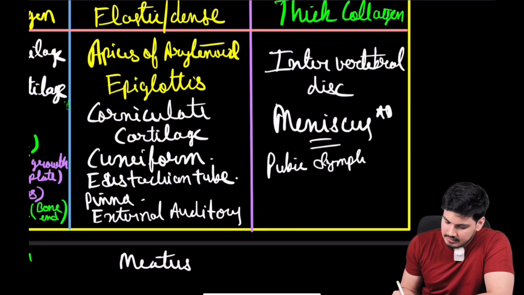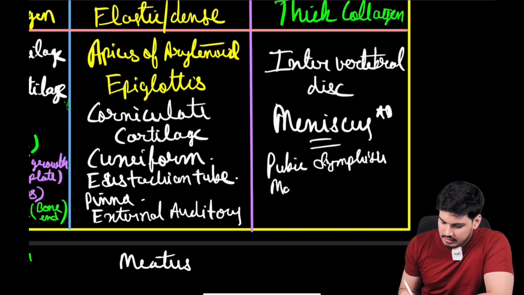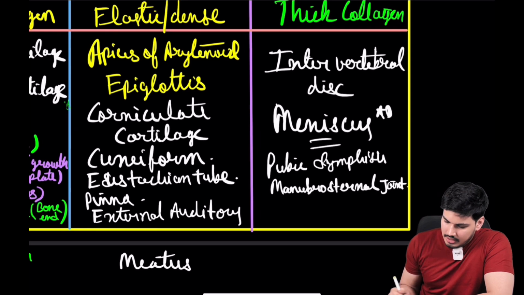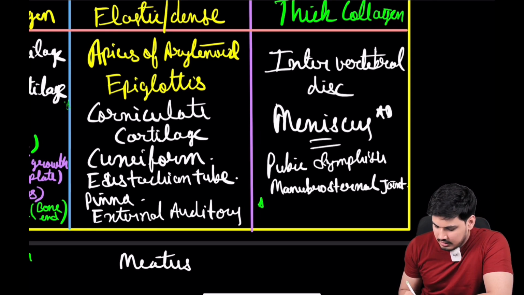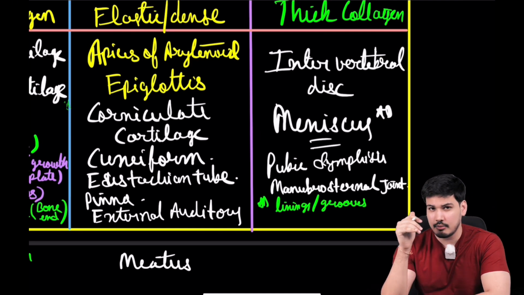Pubic symphysis is your fibrocartilage. Manubriosternal joint, okay, manubriosternal joint is your fibrocartilage, right? And very important, I'll write it in a special color. There are linings or grooves on the bone. Okay, various bones we'll see. I'll show you in the 3D model also.